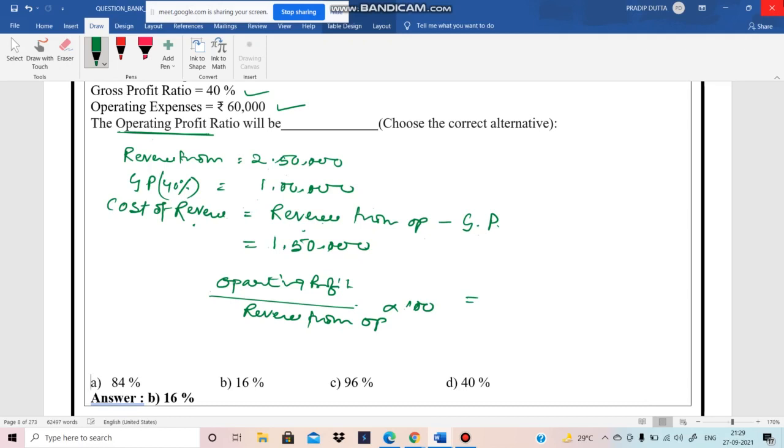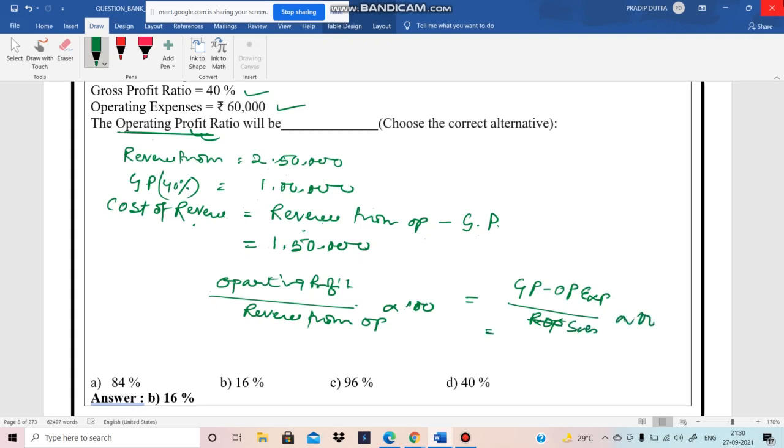The operating profit is GP minus operating expenses. This is the operating profit ratio, not the operating ratio. So the operating profit ratio formula is operating profit by sales into 100, or revenue from operation. And operating profit is gross profit minus operating expenses.